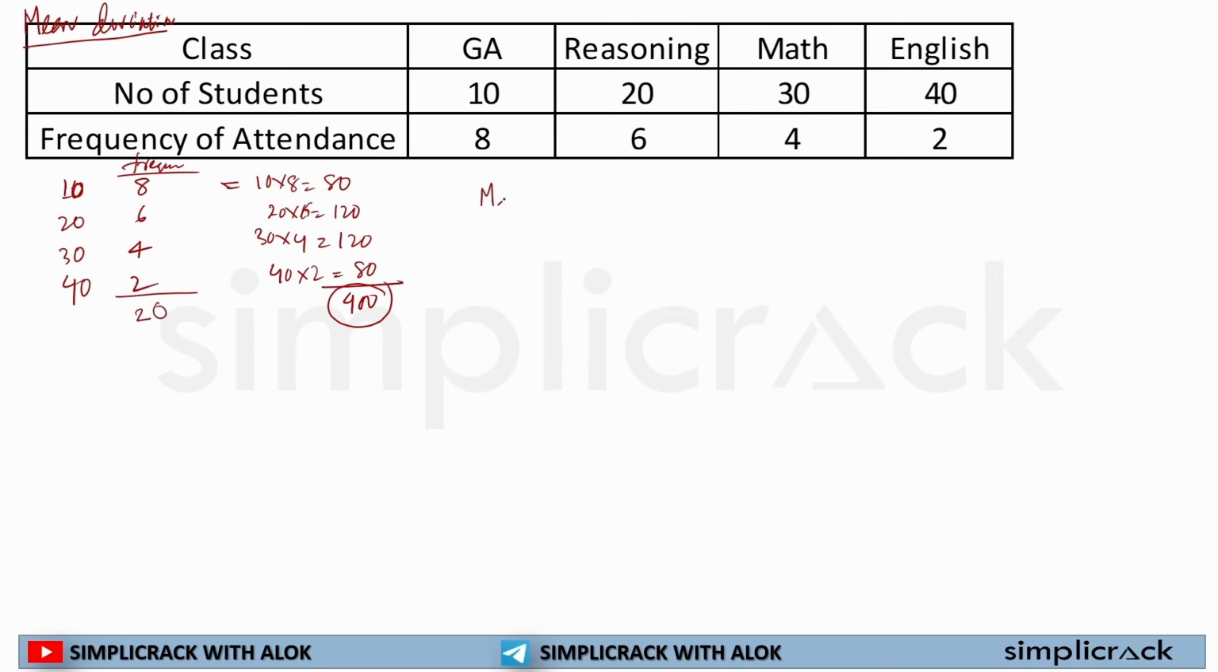Now mean is equal to what? Mean is equal to the sum of all observations divided by the number of observations. So 400 divided by 20 will come to 20. Now,